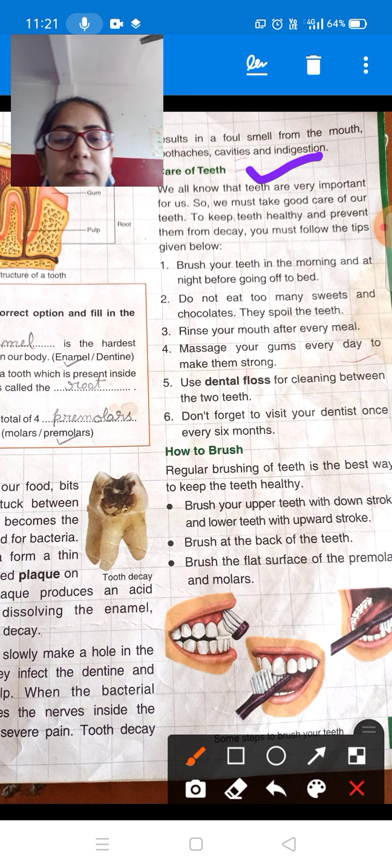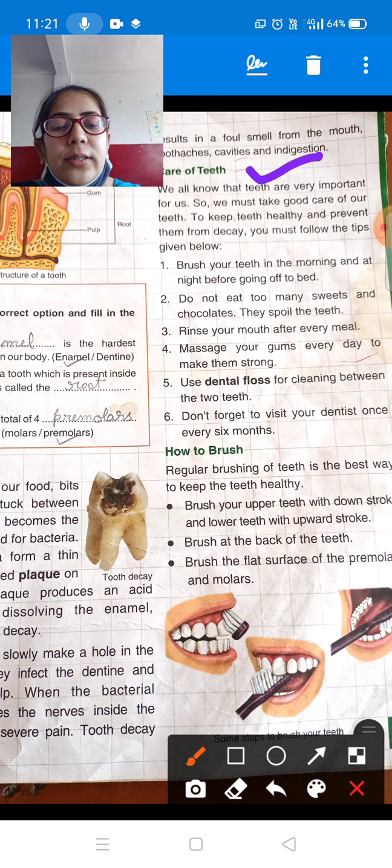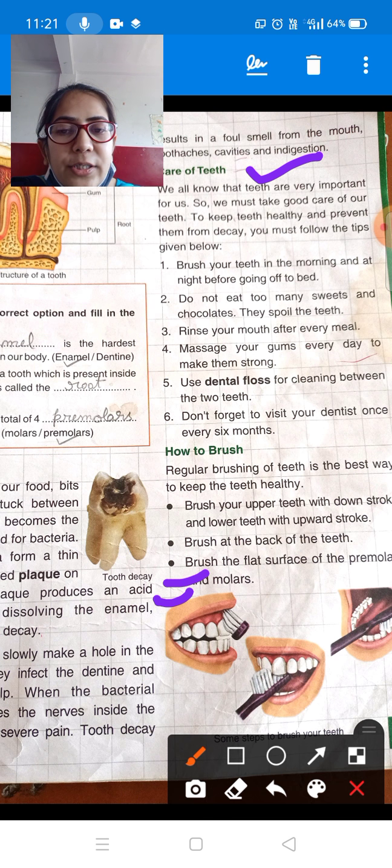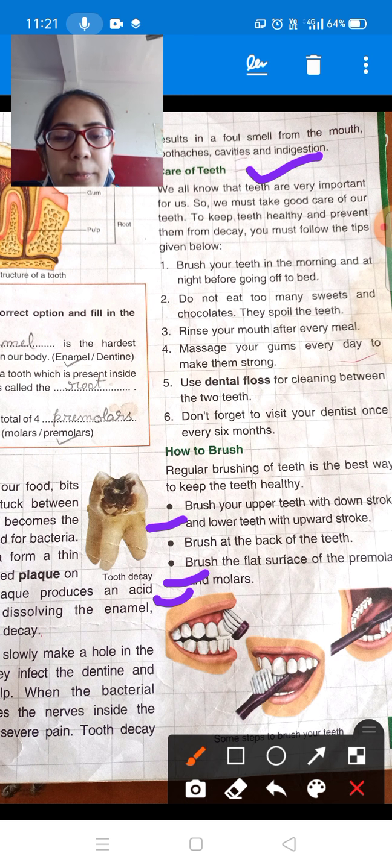Okay. Now students, for the care of teeth, the brush is very important. To brush our teeth is very important. Okay, let's learn how we should brush our teeth. Regular brushing of teeth is the best way to keep the teeth healthy, right? Okay, the first point is, brush your upper teeth with down stroke and lower teeth